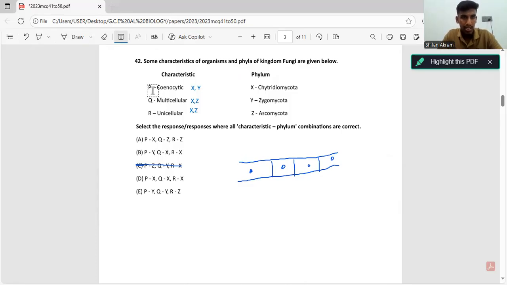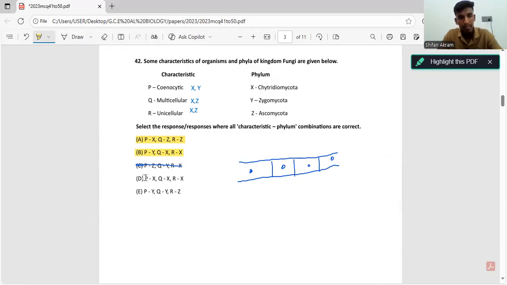First one, P goes with X, correct. Can Q go with Z? Yes, correct. Can R go with Z? Yes, correct. Then the first statement is correct. Second statement, P goes with Y. Yes, Zygomycota, coenocytic, correct. Q goes with X. Yes, Chytridiomycota, multicellular, they can be multicellular, that is correct. And R goes with X, Chytridiomycota, they can also be unicellular, that is also correct. Second statement is also correct.